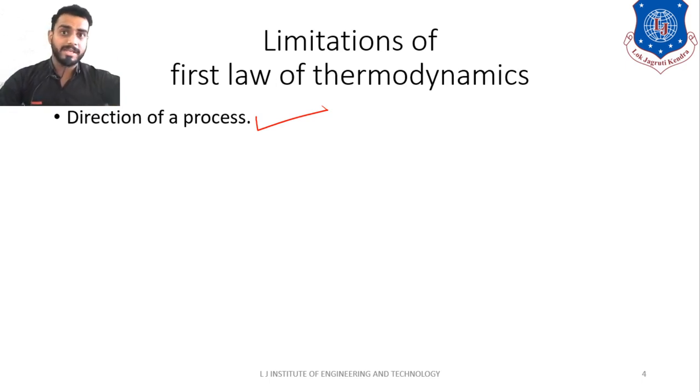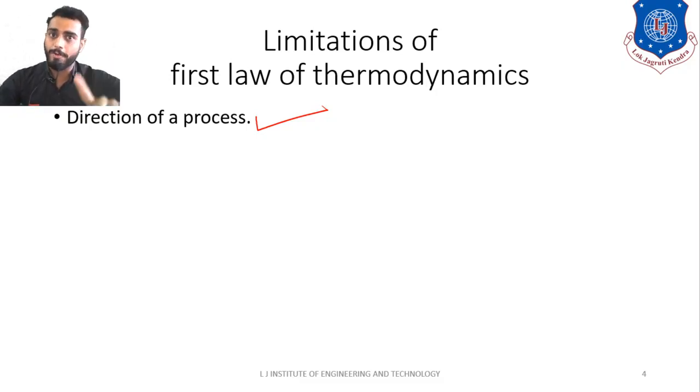Let us understand how it is. Take example of hot tea in the morning in your bedroom. What will happen? You know very well that the hot tea will get cold by itself after a certain time, right? Now according to first law of thermodynamics, cold tea can also automatically get hot, because first law tells us that energy can transfer from one form to another form. So hot tea can get cold after a certain time. That is transfer of energy from high temperature to low temperature.